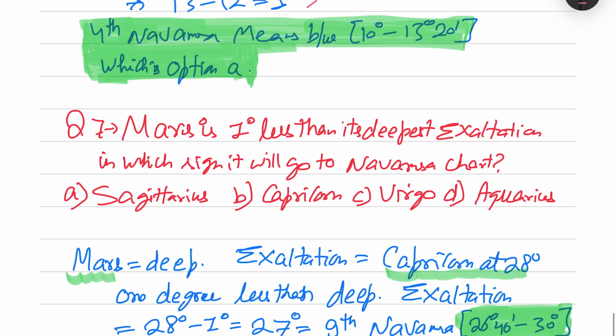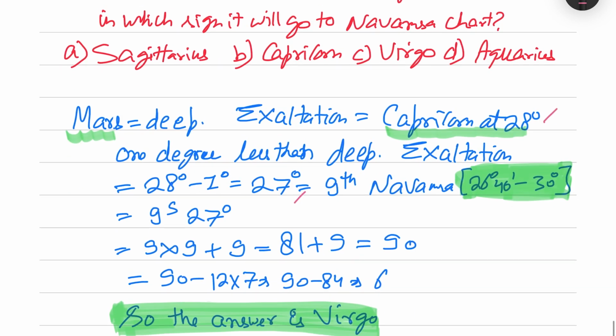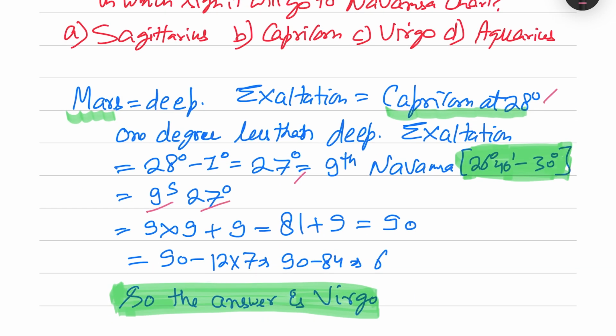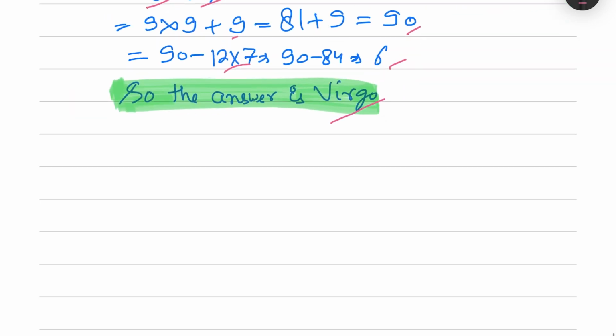Question 7. Mars is 1 degree less than its deepest exaltation. In which sign will it go in the Navamsha chart? Mars exalts in Capricorn at 28 degrees. So 1 degree less is 27 degrees. It is still the ninth Navamsha. So if we do the calculation, 9 sign 27 degrees, 9 into 9 plus 9 is 90, minus 12 into 7, 84, it is 6. 6 means Virgo sign. So it goes to Virgo sign.